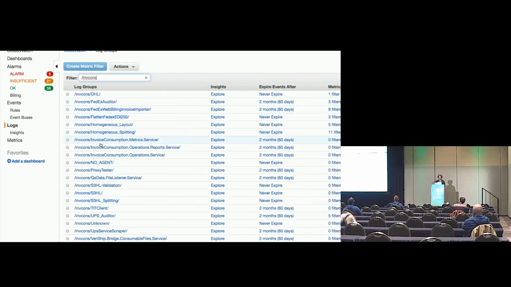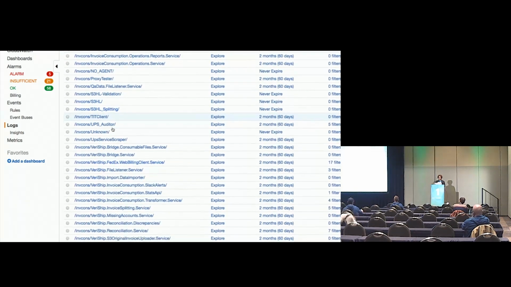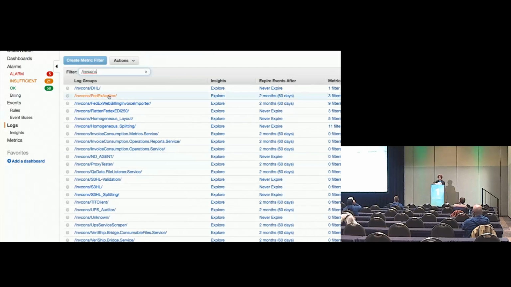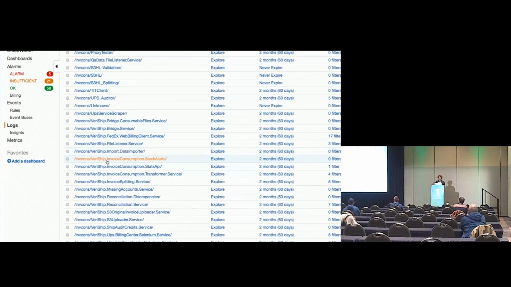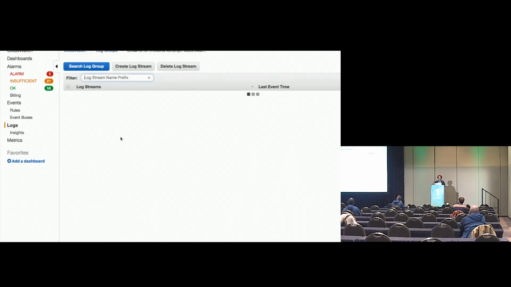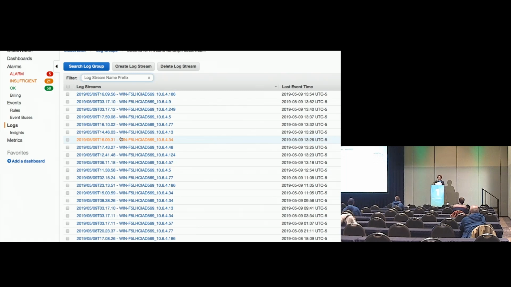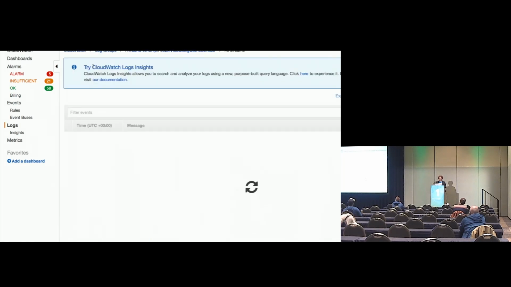So let's take a look at one of these applications. Let me figure out which one I want us to go see. I've been picking on FedEx, so if I can find that downloader, just a moment. This guy. So these are like just the different streams coming from the different computers. So you can see the different addresses are on there, and these dates are more aligned with like the last modified time, last event time for these particular machines. And we can come in and search the log group with this lovely big blue button.